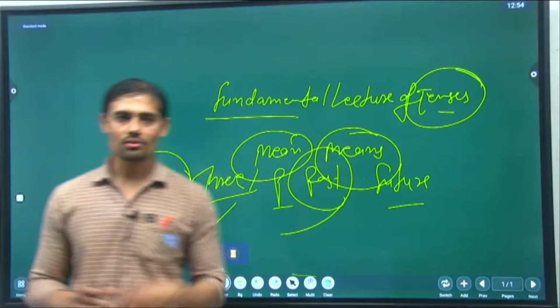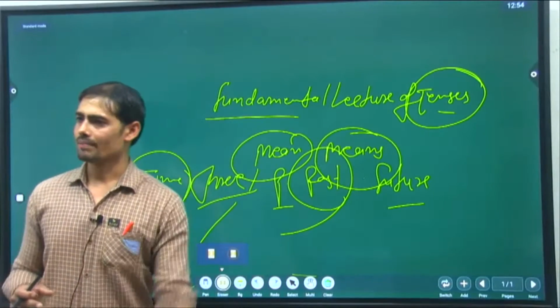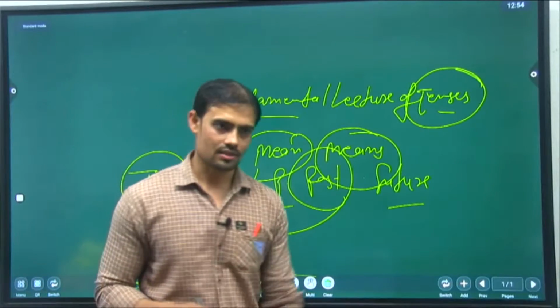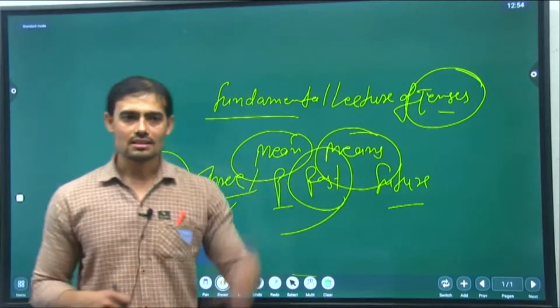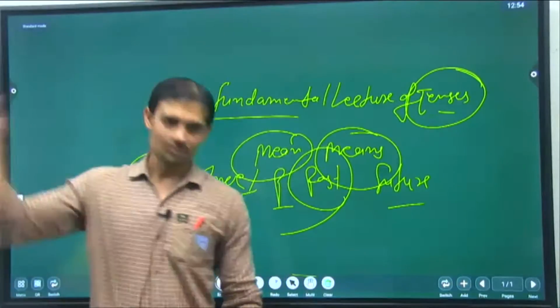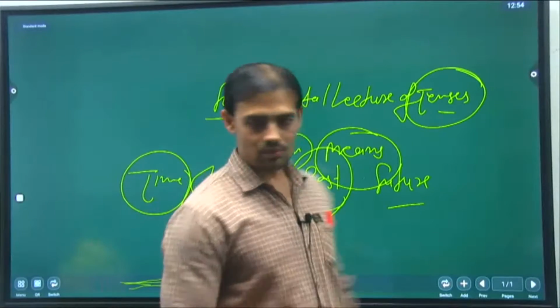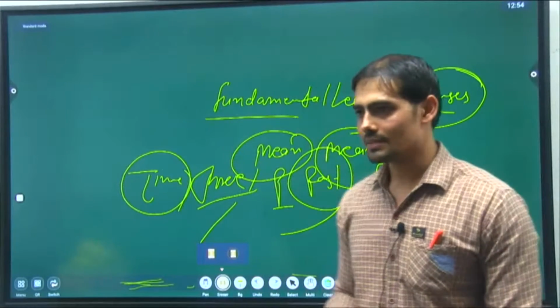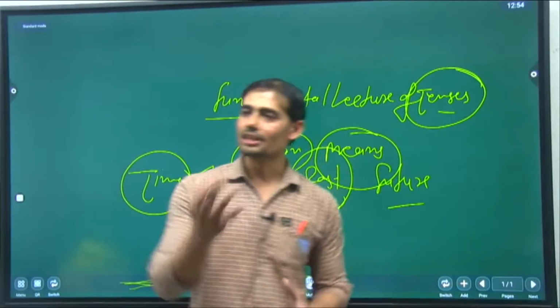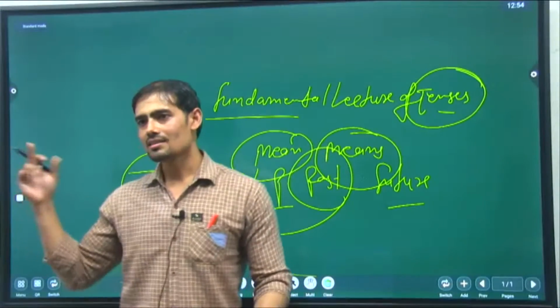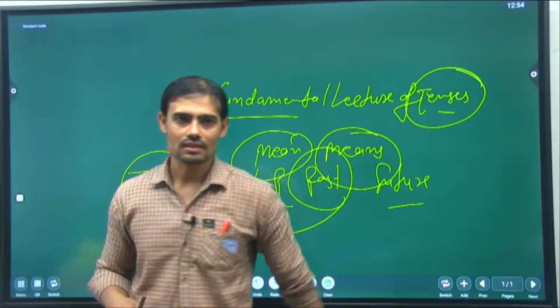Perfection is divided into three times: present perfect, past perfect, and future perfect. Perfection means something has been done, something had been done, something will have been done. At last, future perfect continuous. It means your work will be started in future with time and will be in process in future and may extend further into the future.